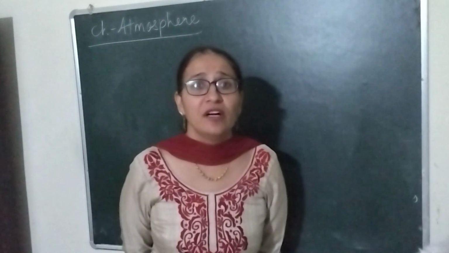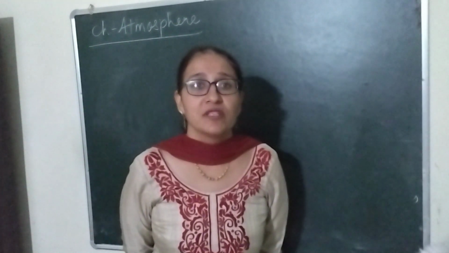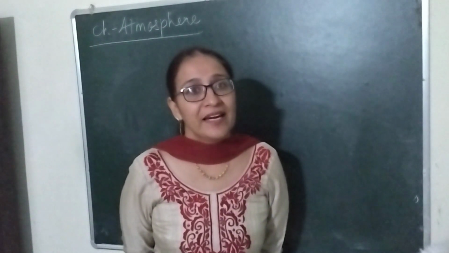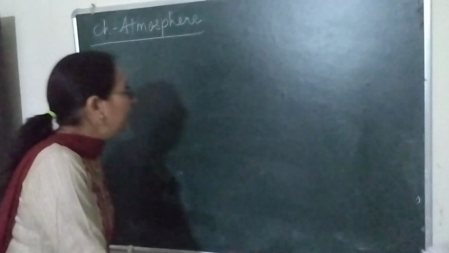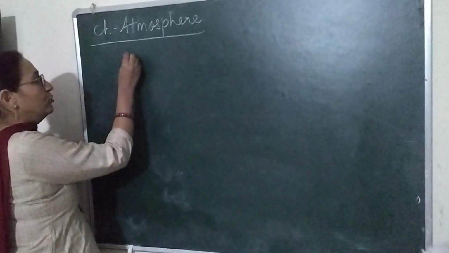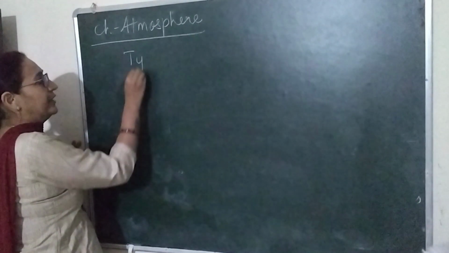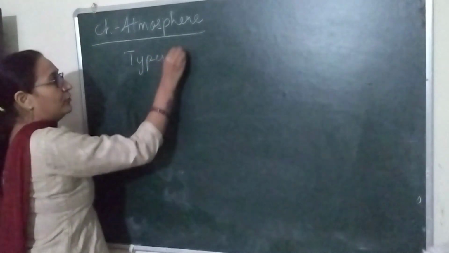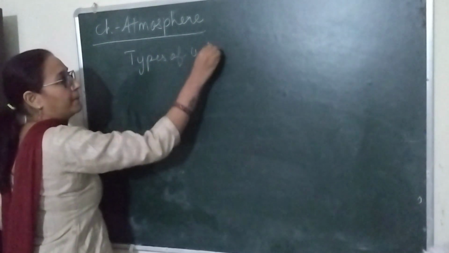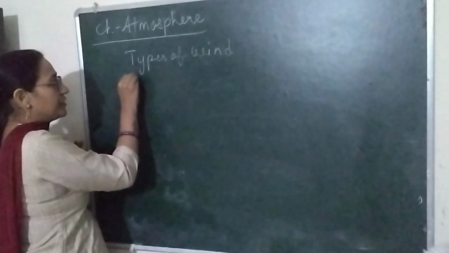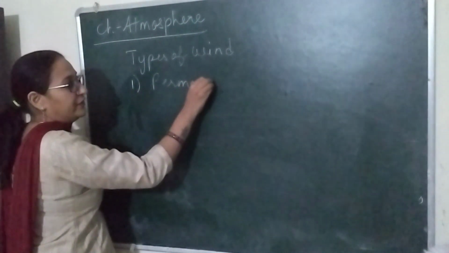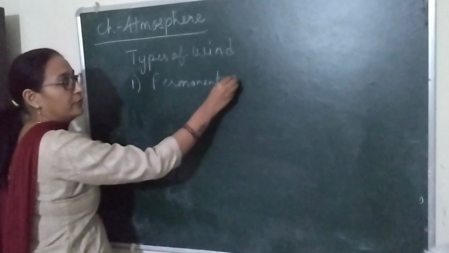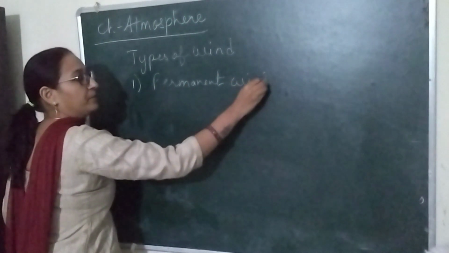Today we will start the second type of wind. After permanent wind, again I want to repeat, there are different types of wind. The very first one is permanent wind, which we discussed in the previous video.